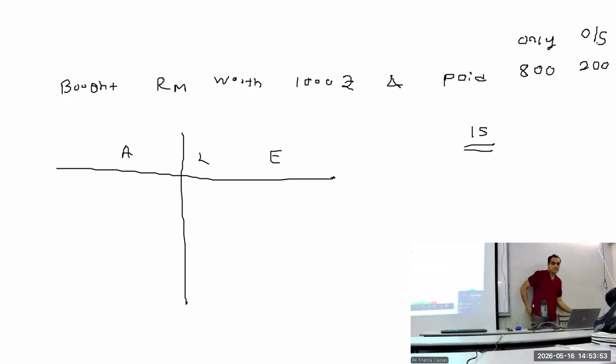So the raw material was 1000 rupees and paid only 800 rupees. Outstanding is 200 rupees. Covered this earlier today, just taking it as a revision. Show me what's going to be reflected in the income statement, balance sheet, cash flow. Cash flow हमने discuss नहीं किया as of now.